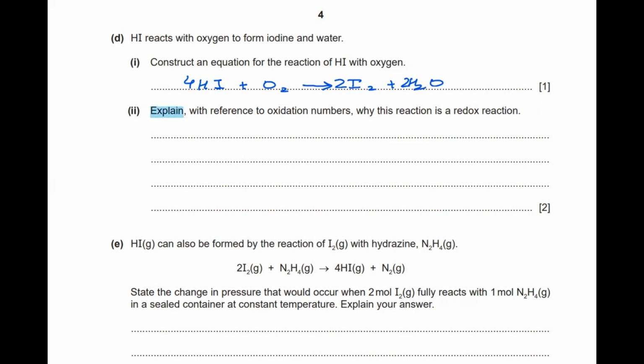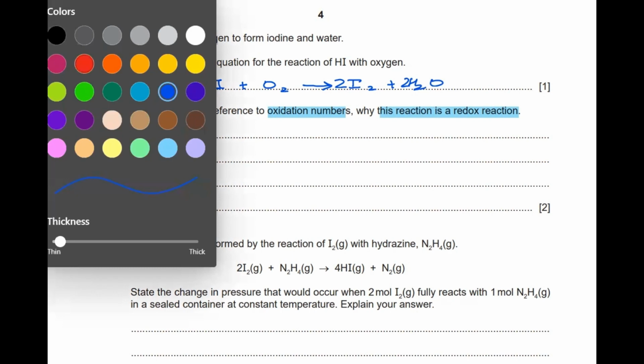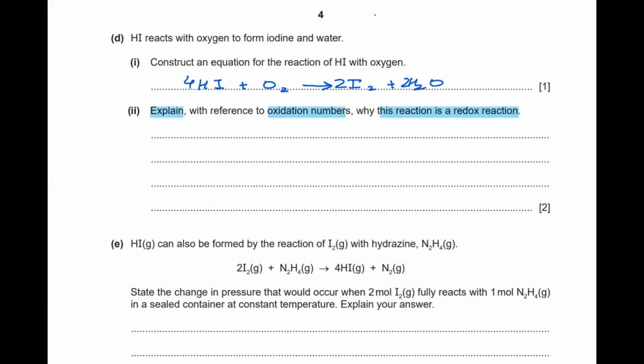Moving ahead, explain with reference to the oxidation number why this reaction is a redox reaction. So let's write down the oxidation numbers on top of the equation here. Now we know that hydrogen will remain +1 in hydrogen iodide as well as in water, because we have two hydrogens here. Iodide is going to be -1, and in the uncombined form, we have simple oxygen as a molecule and simple iodine as a molecule, so it's going to be 0, whereas the oxygen in water will be -2.